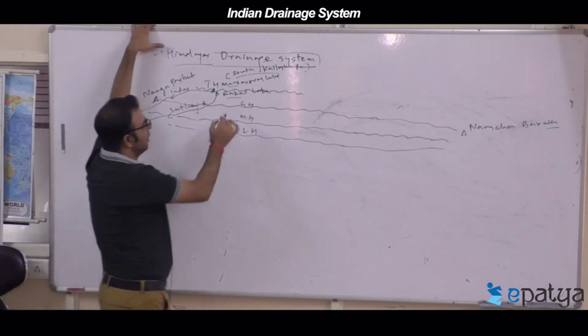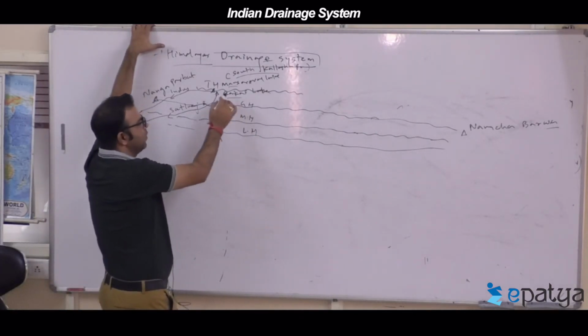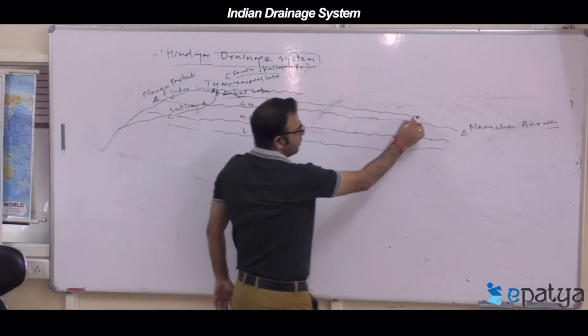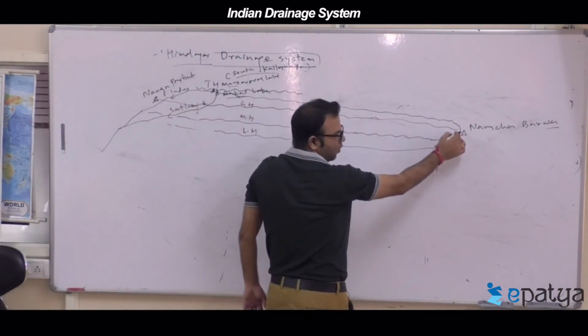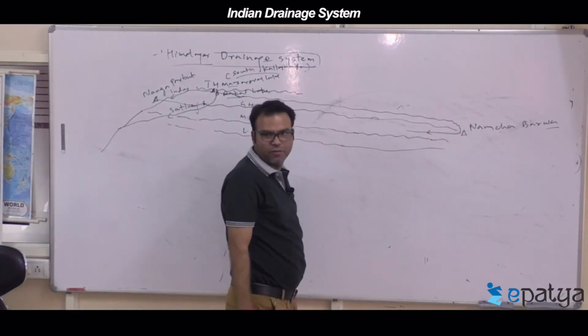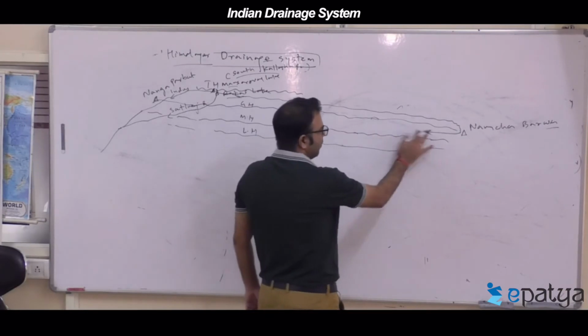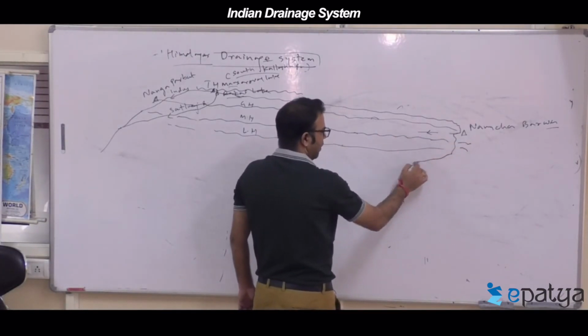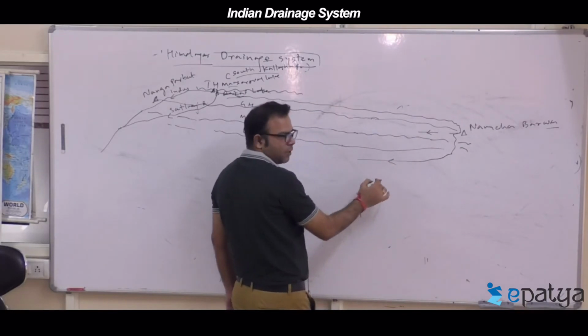Another river originates from the other side of Mansarovar, goes parallel to Tibet, north of the Himalayas, takes a bend at Namcha Barwa, and again enters Assam.